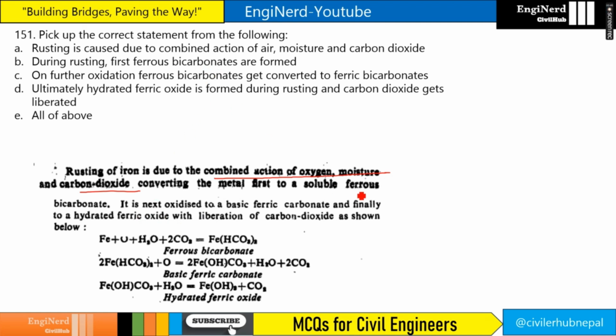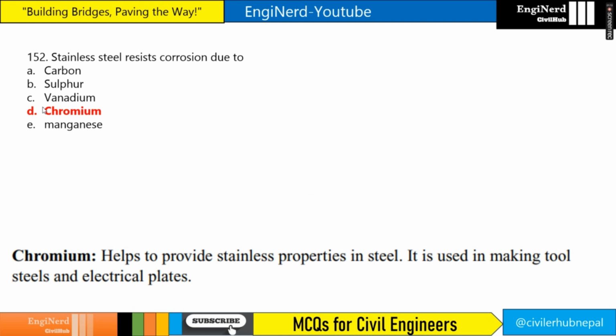ferrous bicarbonates are formed. So first it will form ferrous bicarbonate, and on further oxidation, ferrous bicarbonates get converted into ferric bicarbonates, right? So it will be oxidized to ferric carbonate, and finally to hydrated ferric oxide, right? The hydrated ferric oxide is formed with liberation of carbon dioxide, right? Carbon dioxide gets liberated. So all of the answers are correct. So our answer will be all of the above.